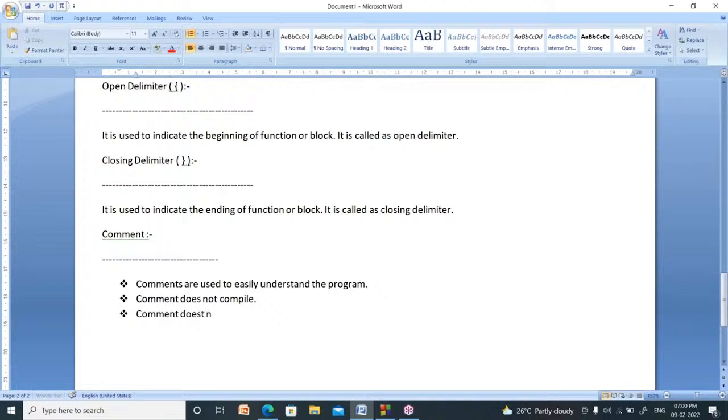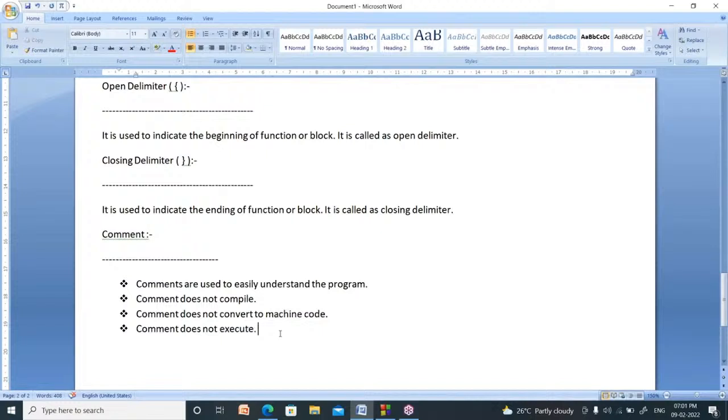Comments do not compile, are not converted to machine code, and do not execute.